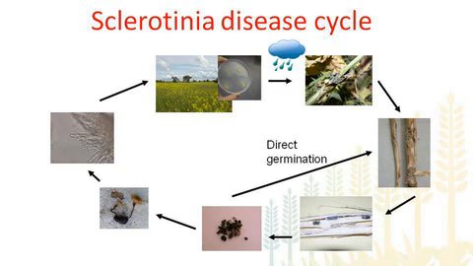They are present inside the stem, but as I mentioned, if the conditions are really wet, these sclerotia may be present on the outside, and sometimes they can be present on the roots as well. After we harvest, the sclerotia drop on the ground, where they stay dormant, and then they start producing apothecia when favorable conditions return during the next season.